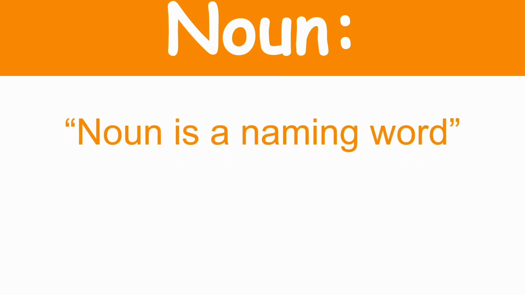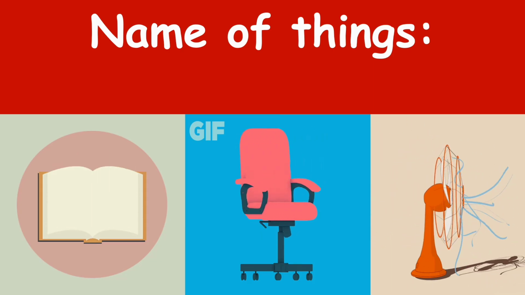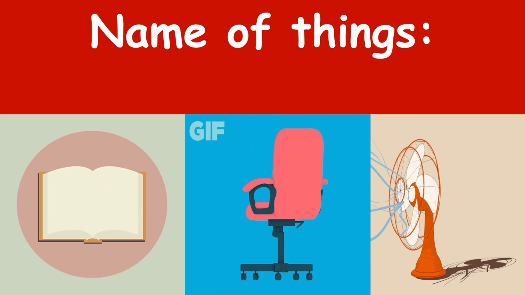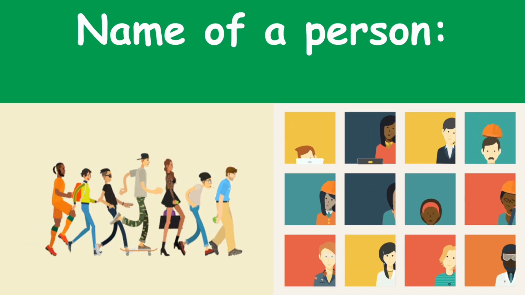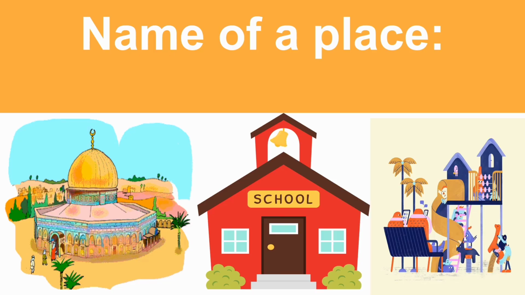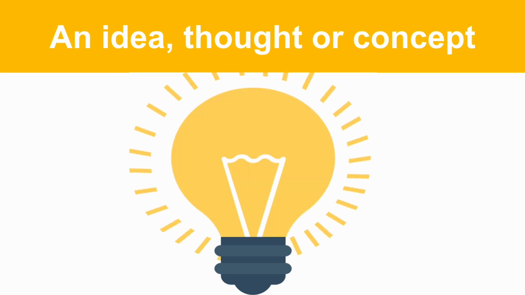Starting with the first part of speech, that is noun. What is noun? Noun is a naming word. What does it name? It can name things like book, chair, fan, etc. Similarly, it can name a person, or it can be the name of a place like mosque, school, park, or an idea, thought, or concept.